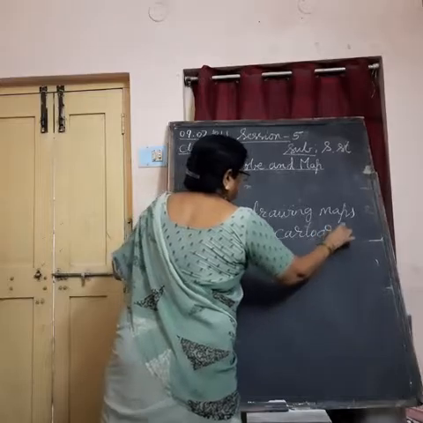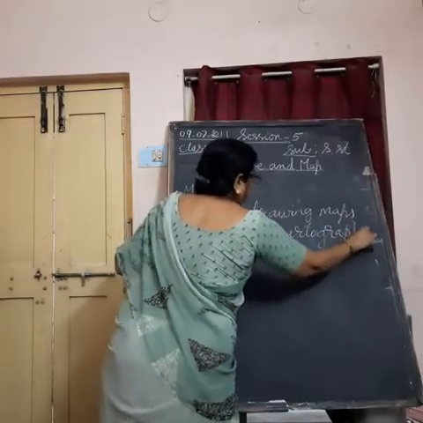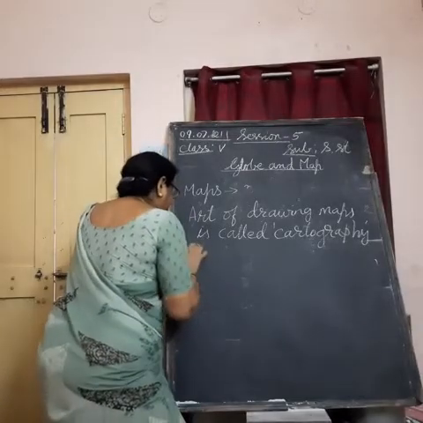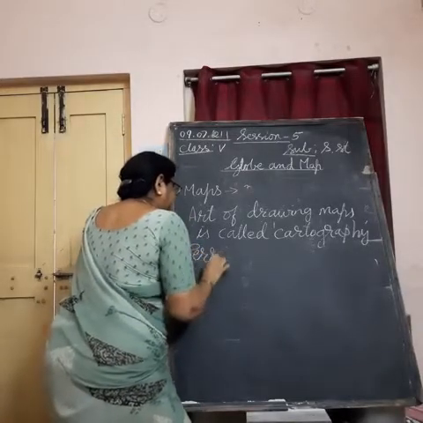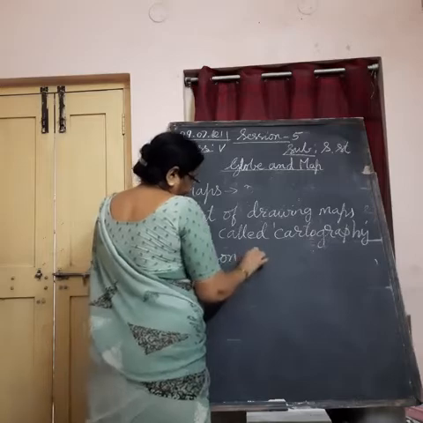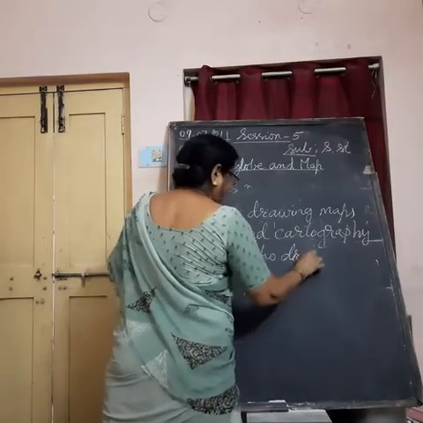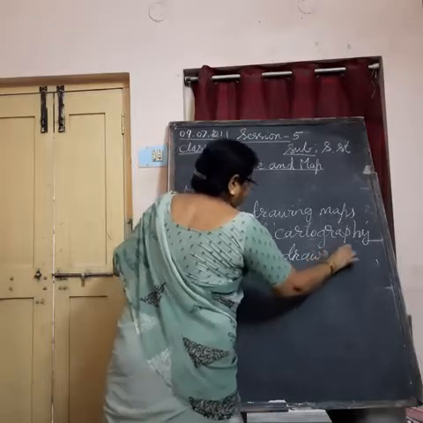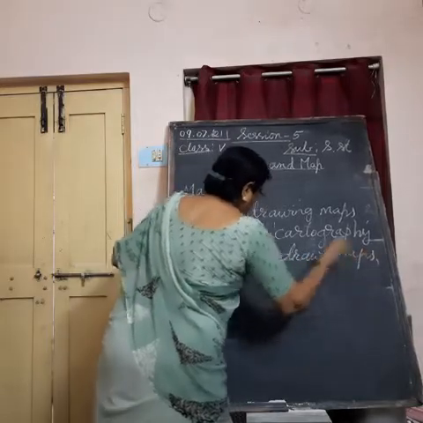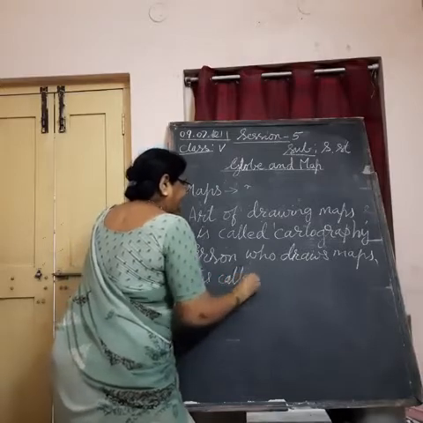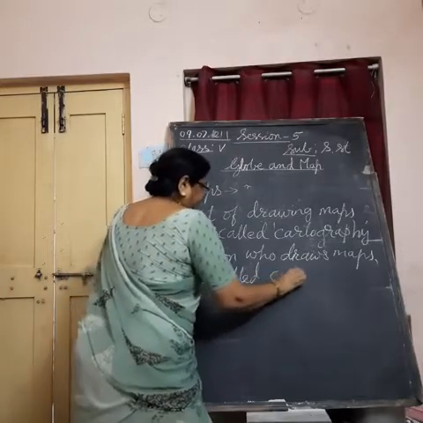Cartography. Art of drawing maps is called cartography. And the person who draws maps is called cartographer.